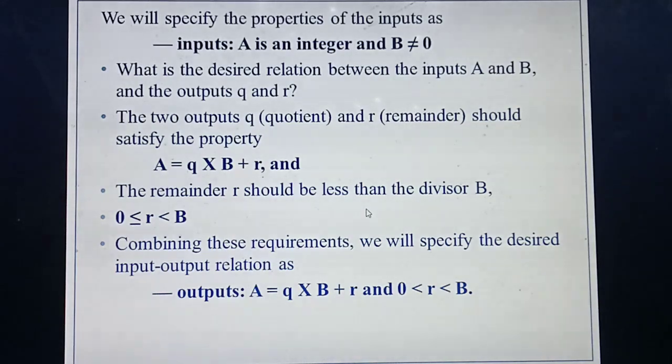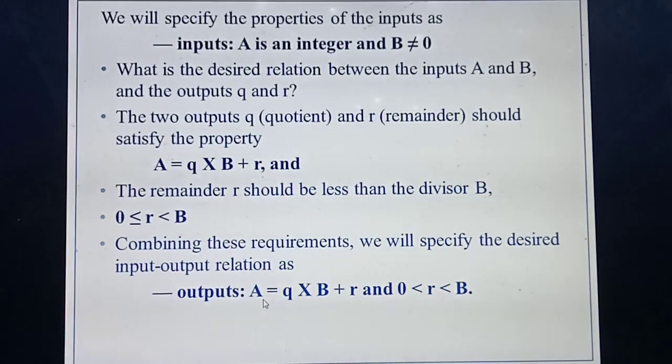So what's the desired property of the output you need to write? The output means the remainder you are getting, and that should be less than the divisor. That means the second variable, for example in 22, 5. What's the second variable? B. So the remainder should be less than B. That is why you write 0 less than or equal to R, remainder less than B. Combining all these inputs and outputs, what's the final step? You need to find the desired input and output relation.